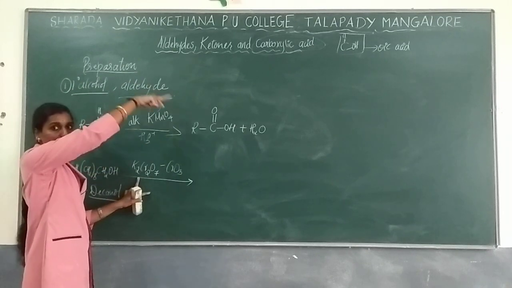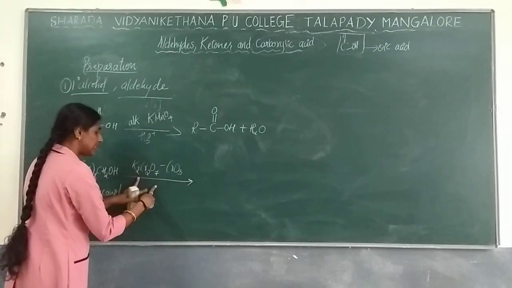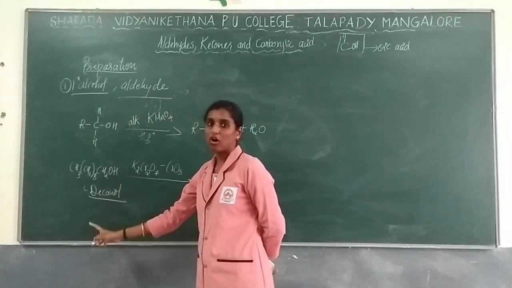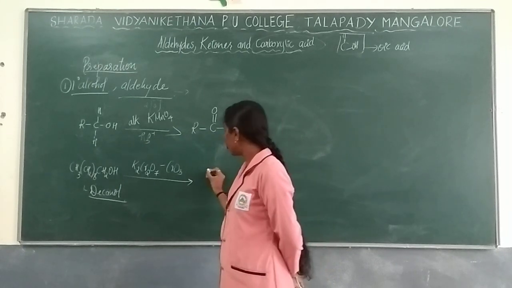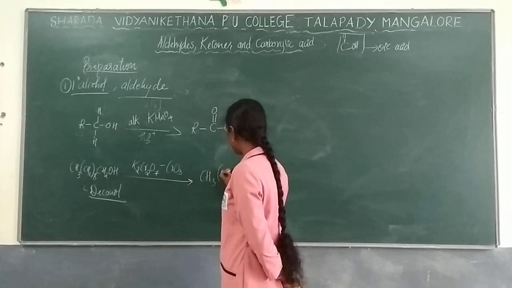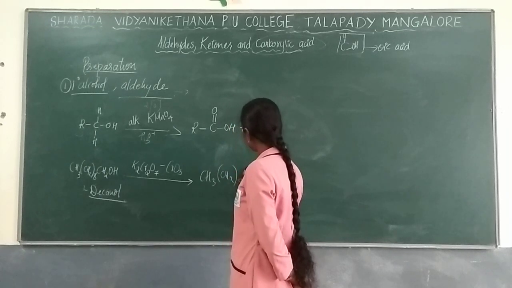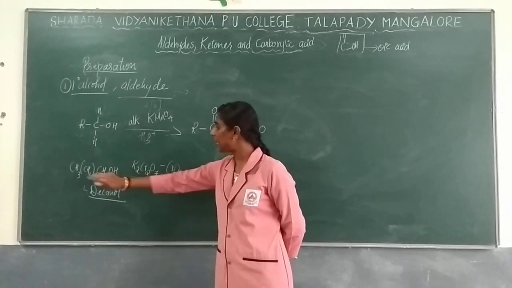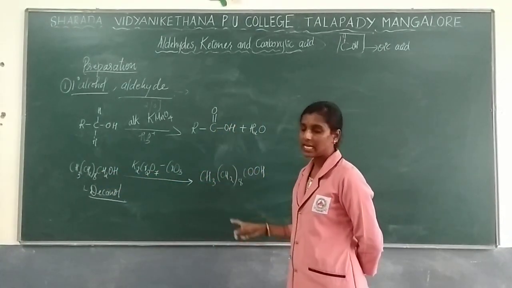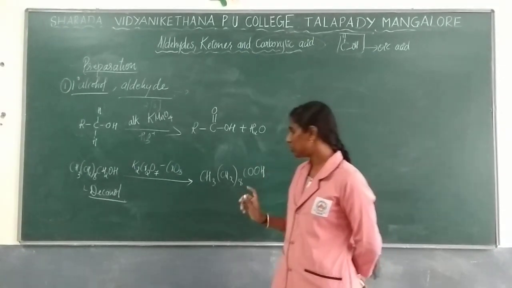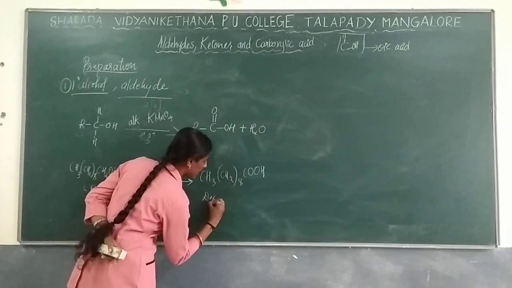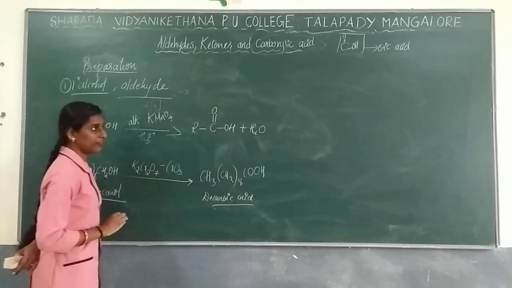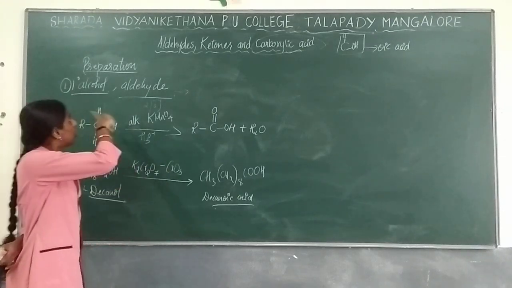Here the oxidation procedure will take place in the presence of an oxidizing agent. You are supposed to write it in terms of a sentence also: when primary alcohol undergoes oxidation, it gives carboxylic acid as a product. CH2OH, then COOH will come. The alcohol group you are going to remove, and in that case you get carboxylic acid. So decanoic acid will be formed as a product. So this is regarding primary alcohol.